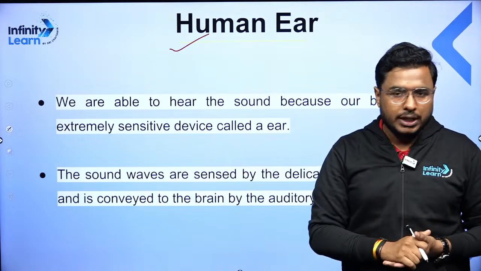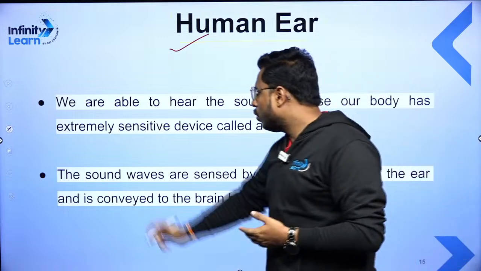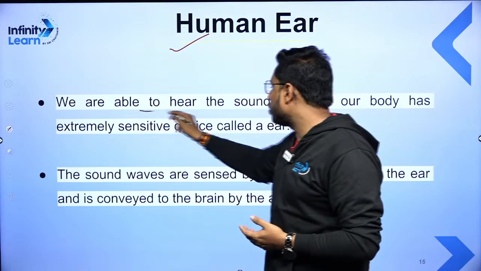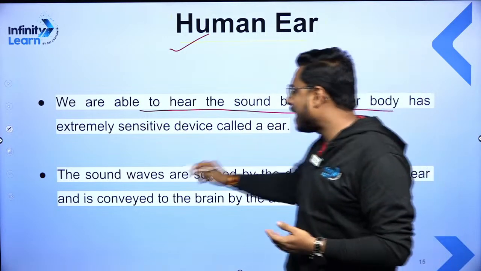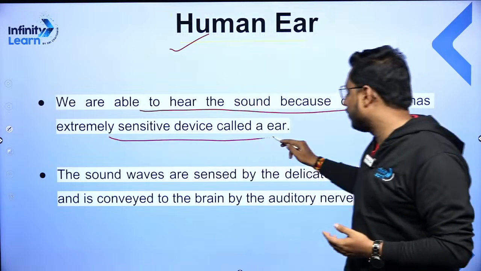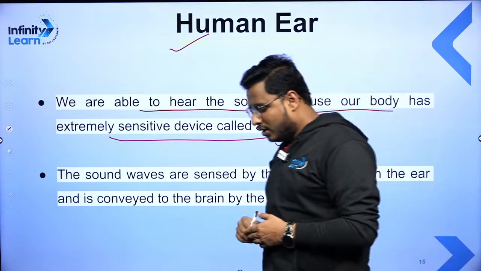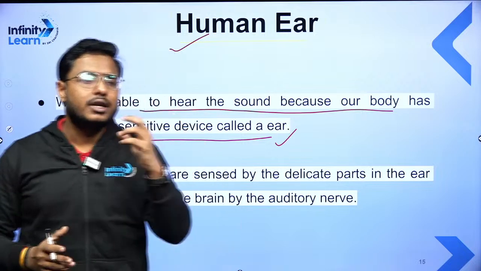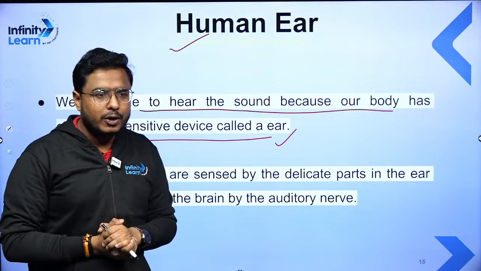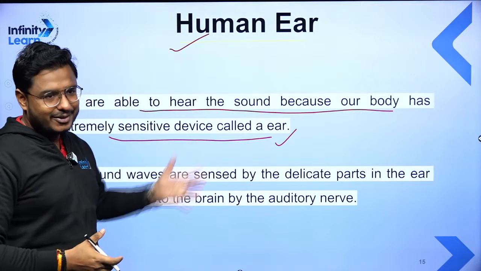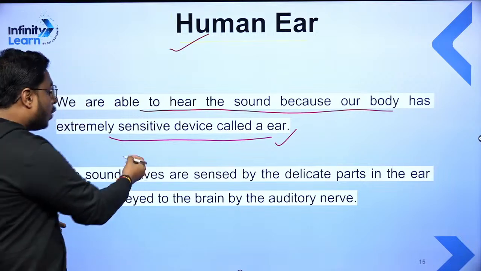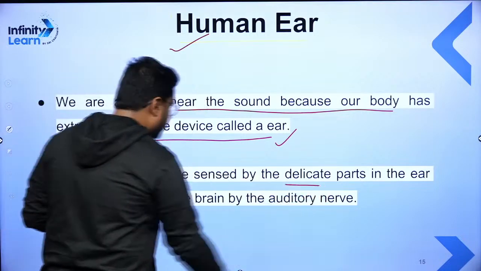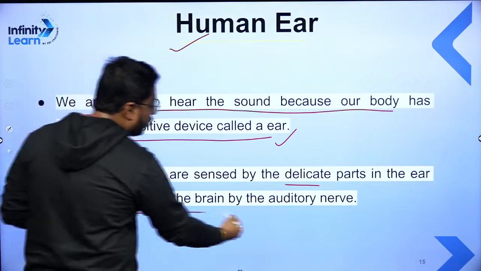Okay, so talking about the human ear, we are able to hear sound because our body has an extremely sensitive device called the ear, right? Very much right. We can hear sound because there is a very sensitive part of our human body. The human ear is there, correct? So the sound waves are sensed by the delicate parts in the ear and conveyed to the brain through the auditory nerve.